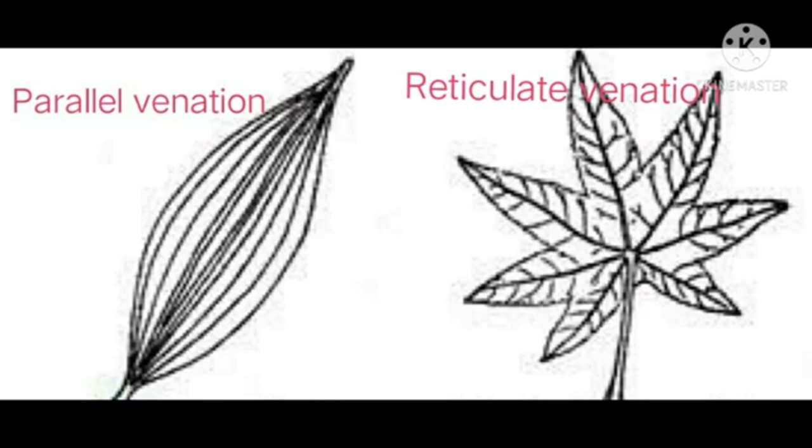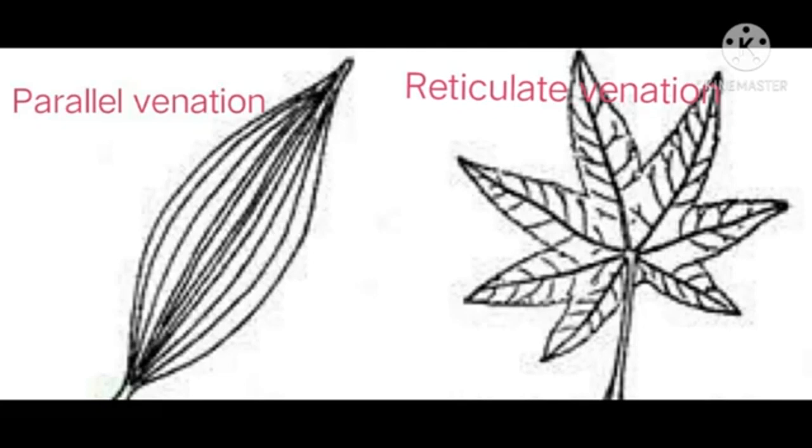The arrangement of veins in the leaf blade is called venation. In reticulate venation, veins are arranged in a net-like pattern on both sides of the midrib. This is seen in leaves of plants like pea, gram, rose and mango.